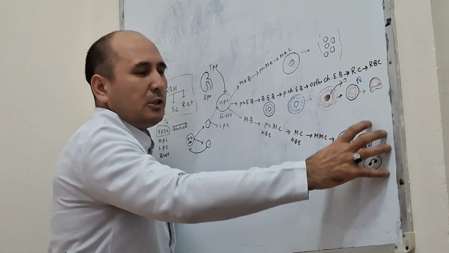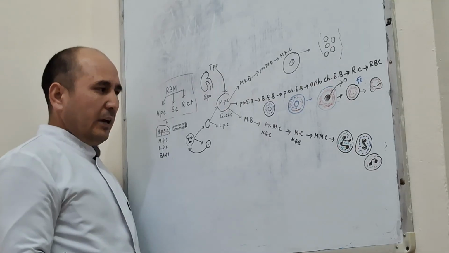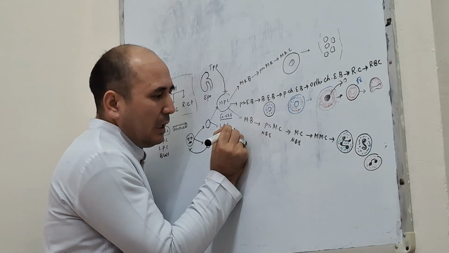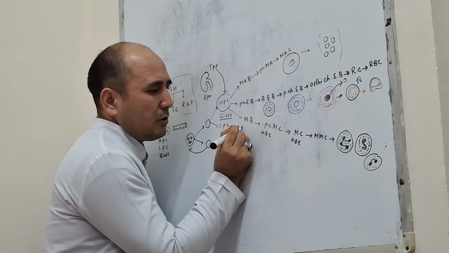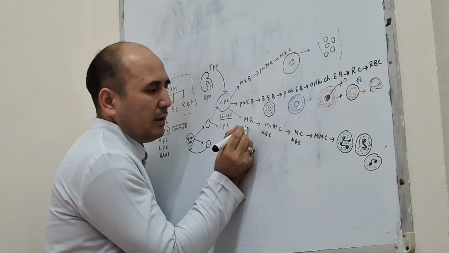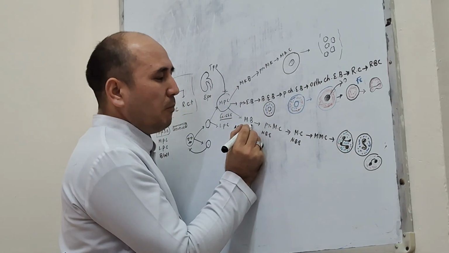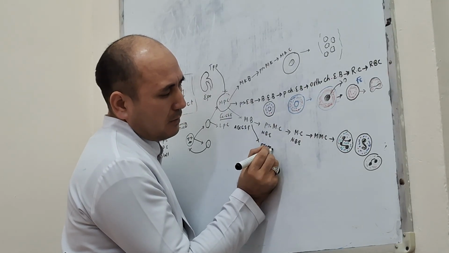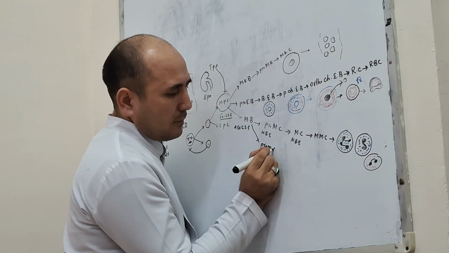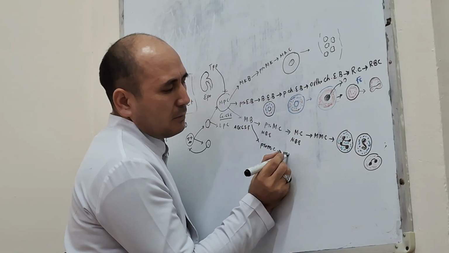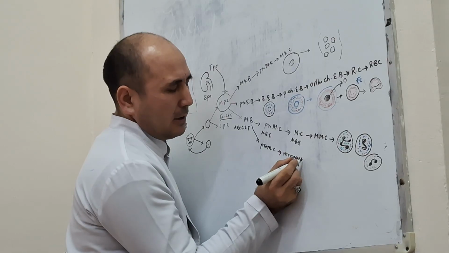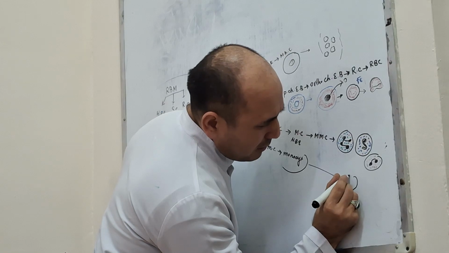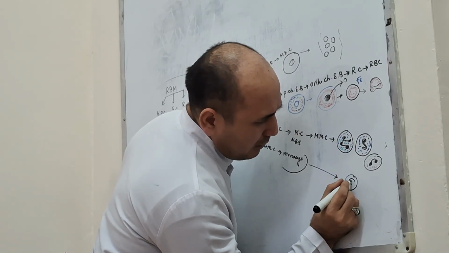Leukopoiesis, formation of granulocyte, and also the granulocyte colony stimulating factor. This myeloblast converts to the promonocyte. Promonocyte to the monocyte. Yeah, monocyte, it is an agranulocyte. Here you can see like this.